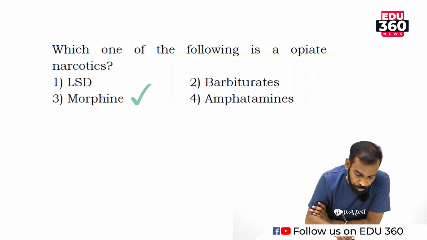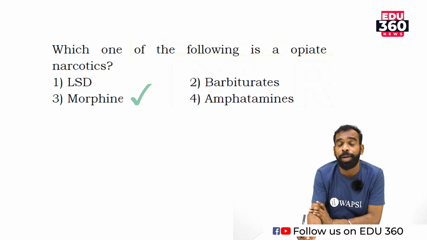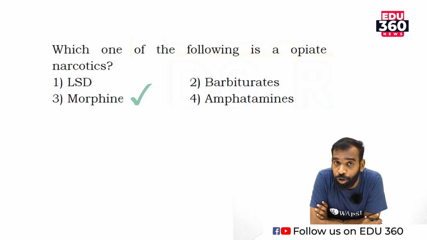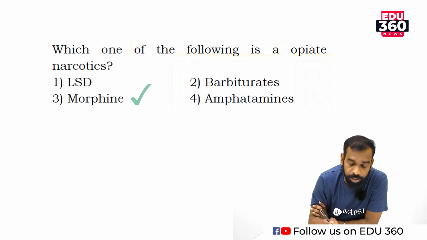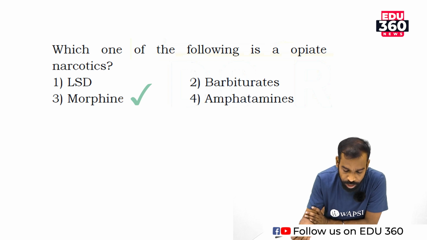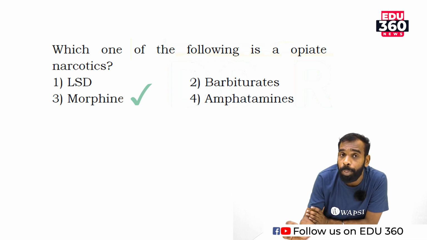Doctors suggest amphetamines, barbiturates, etc. to patients who are having some kind of mental illness or stress. Amphetamines and barbiturates will be used as stress-releasing drugs.